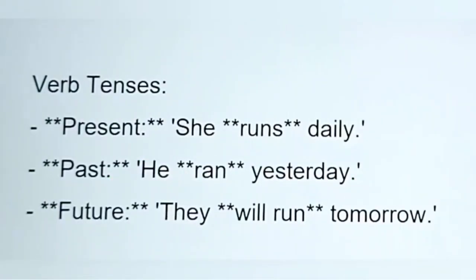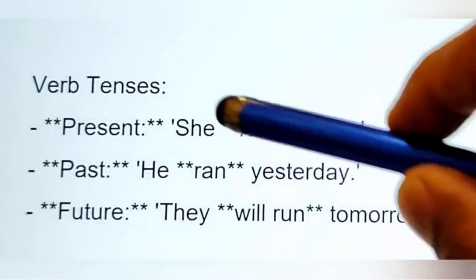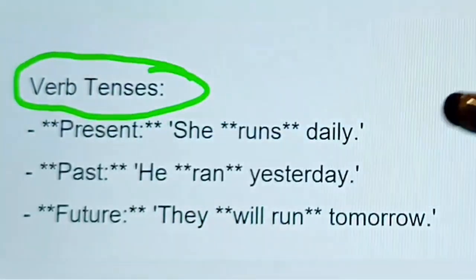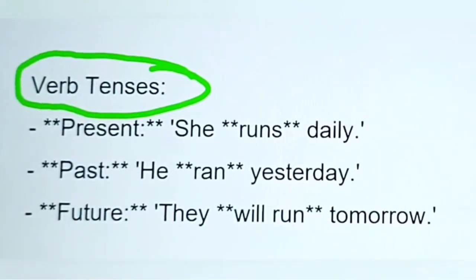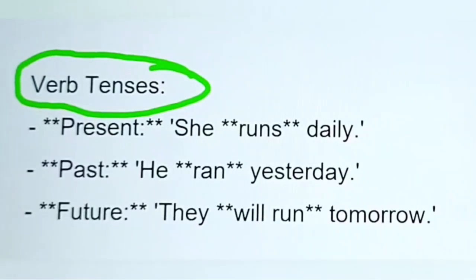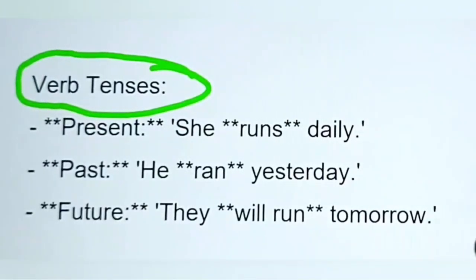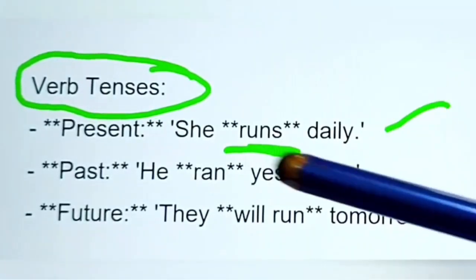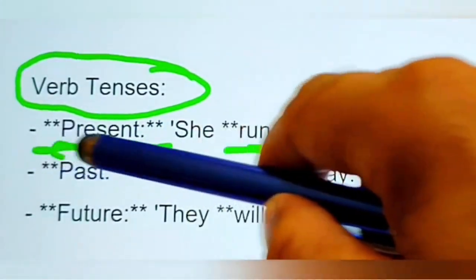And the next role of a verb in a sentence, it acts as and helps in building tenses. For example, it builds the present tense when in the base form. For example, she runs daily. This describes the present tense.